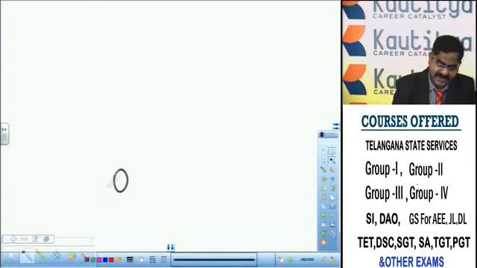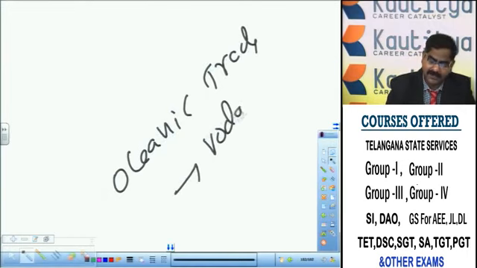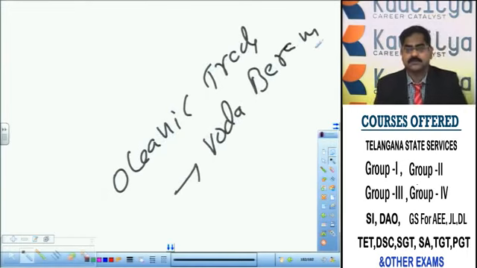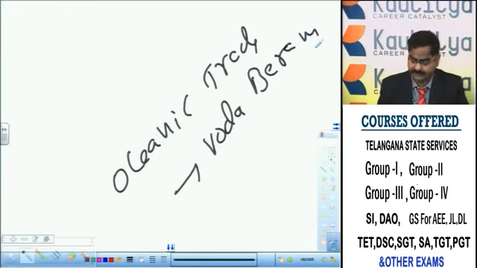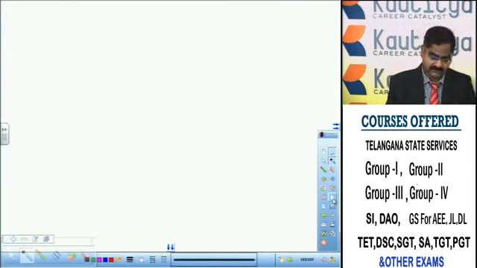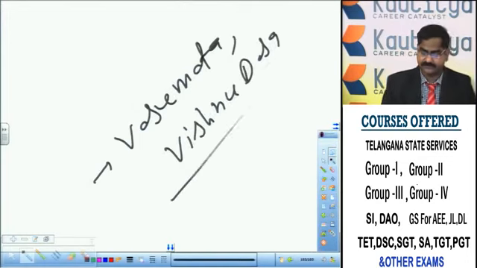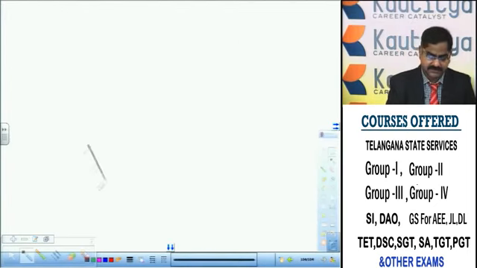The oceanic trade, as referred to by the literary sources at that time, is known as Voda Beram. Voda Beram is a synonymous word for oceanic trade, trade carried by seas. Okay, and the most popular merchants referred to in the contemporary literature were Vasumata and Vishnudasa.